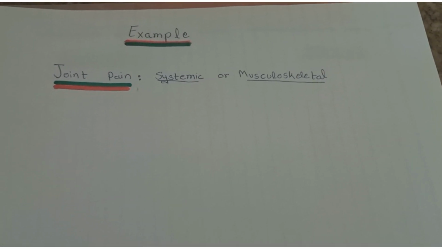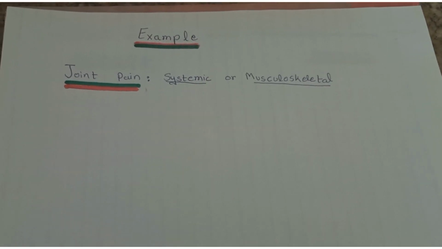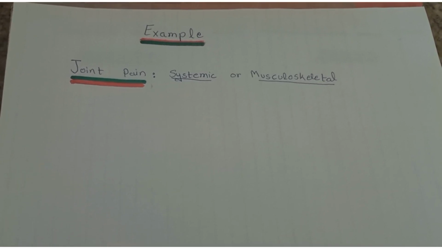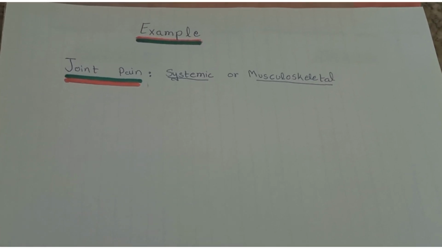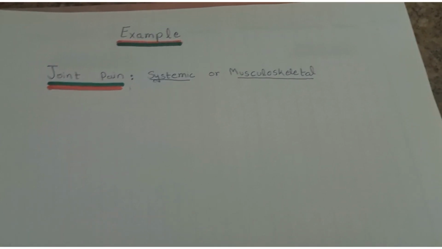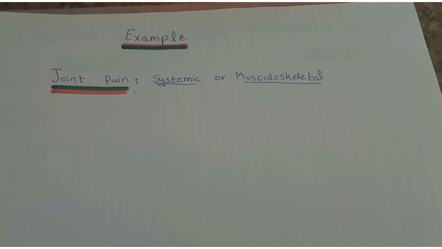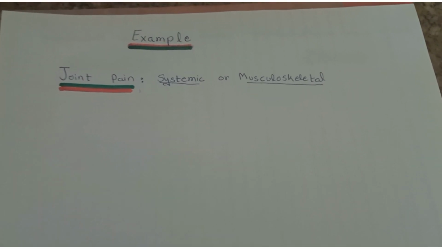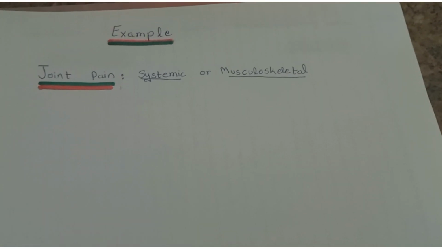And we'll also see joint pain in regard to the associated signs and symptoms. If joint pain occurs along with skin rash, weight loss, fever, and also proximal muscle weakness, distal muscle weakness, ascending paralysis, it will indicate a systemic origin of pain. If there are no associated signs and symptoms, however, you will check for trigger points. Trigger points can result in pain and can be accompanied by nausea, sweating. It can be related to musculoskeletal origin of pain.